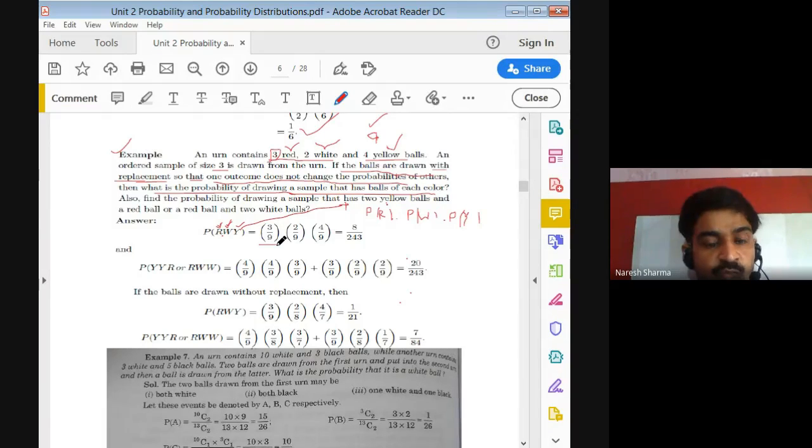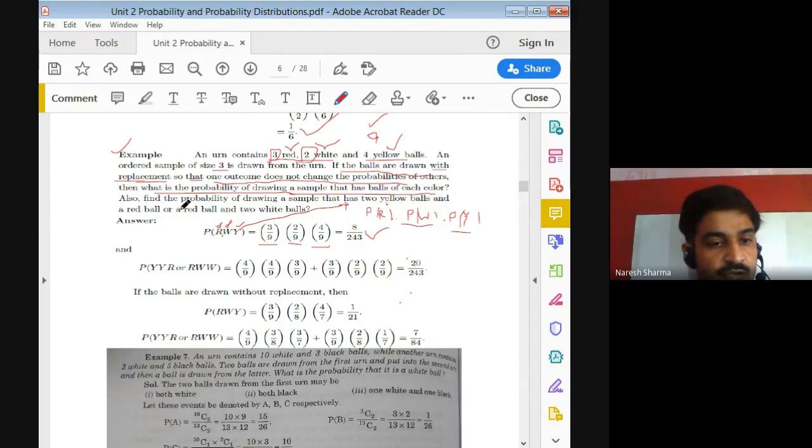Now you replace your ball again in that urn, or you say bag. So now again you have the 3 red and total 9 balls. So what is the probability of white ball? Favorable white balls are 2, so total are 9, that is 2 by 9. Similarly for yellow ball, again we have replaced, so we have 4 by 9 because yellow is 4 and total are 9. So just multiply, we get the probability of 1 red, 1 white and 1 yellow.